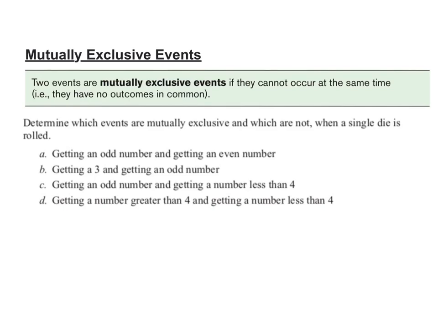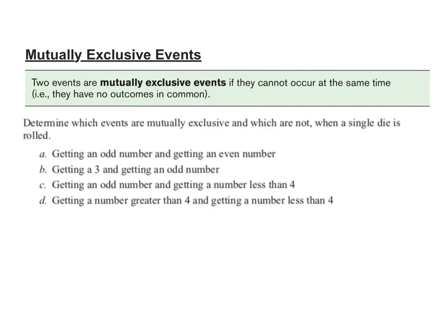So we're just going to get right into it. You can take a picture of this if you want. We're going to go through these 4 different scenarios and decide whether or not these events are mutually exclusive or not. The key thing here is that the 2 events that are happening are we're rolling 1 die for each event. Okay.